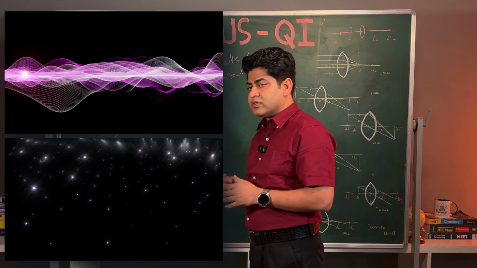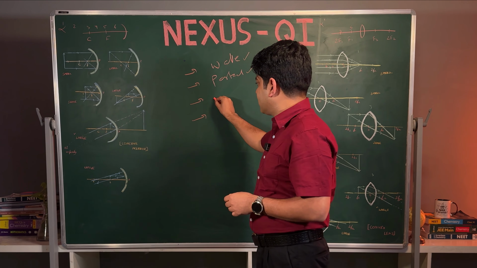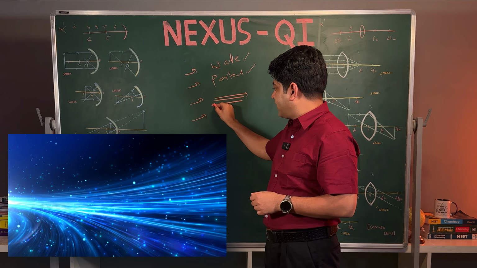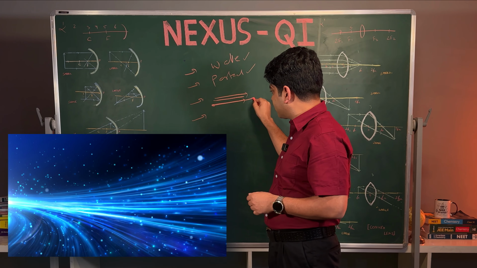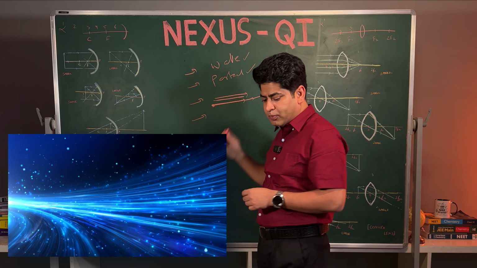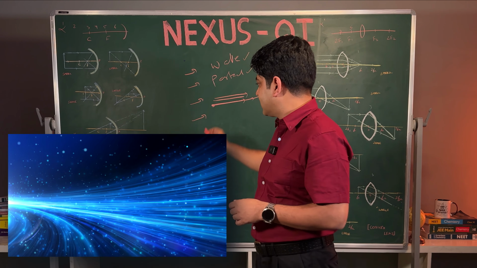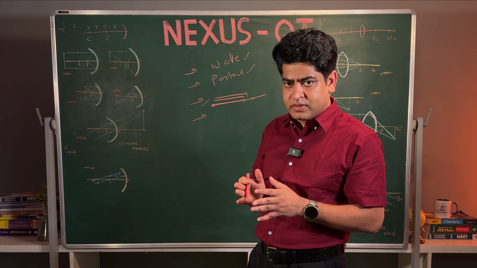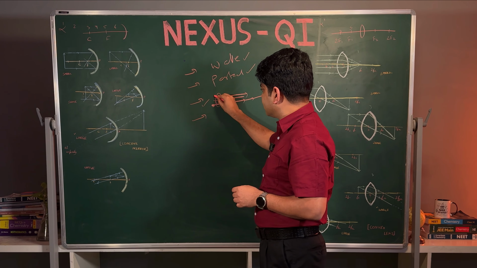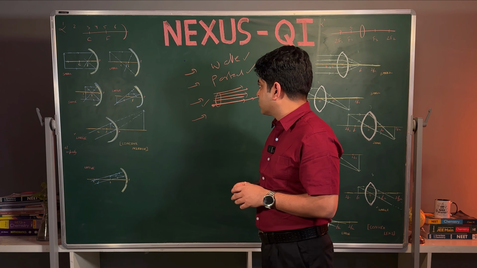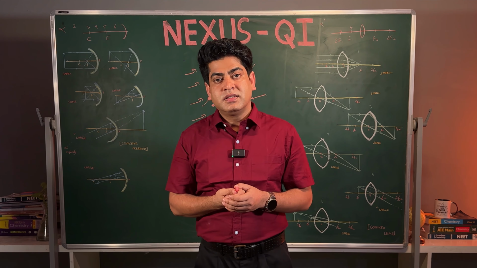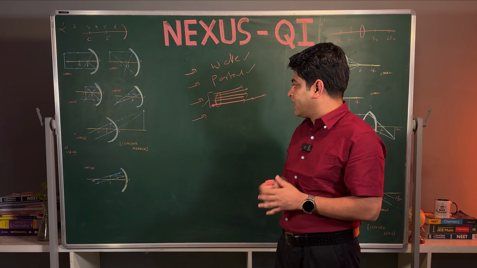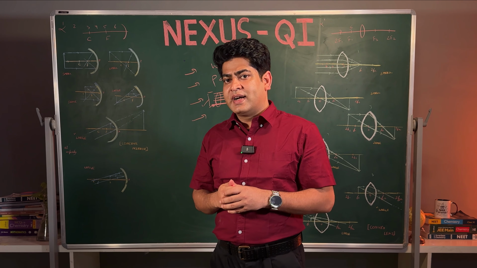But for your syllabus, what is light? Light is a beam of rays. What is a ray? A ray starts from one point and keeps continuing. One point will be fixed, and the other point keeps on continuing. So this is the ray. We can say it is a bundle of rays. So many rays will be there within the bundle. So light is a wave, light is a particle, and for your class, light is a bundle of rays.